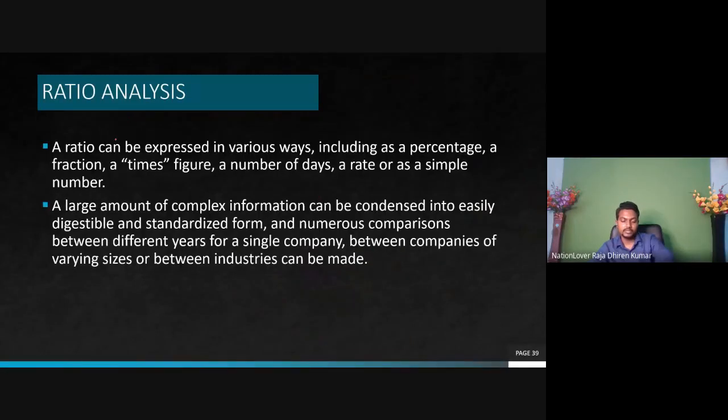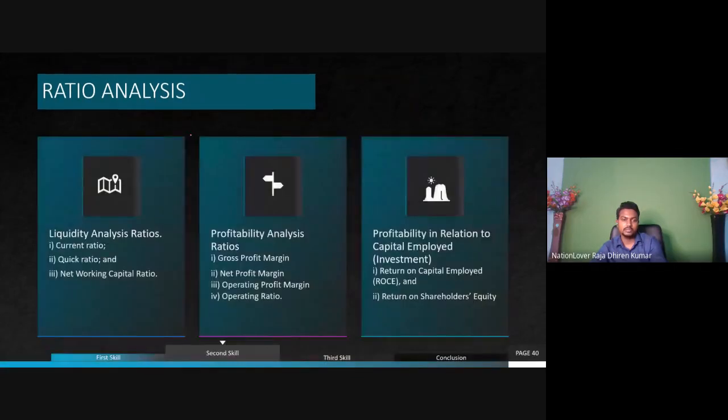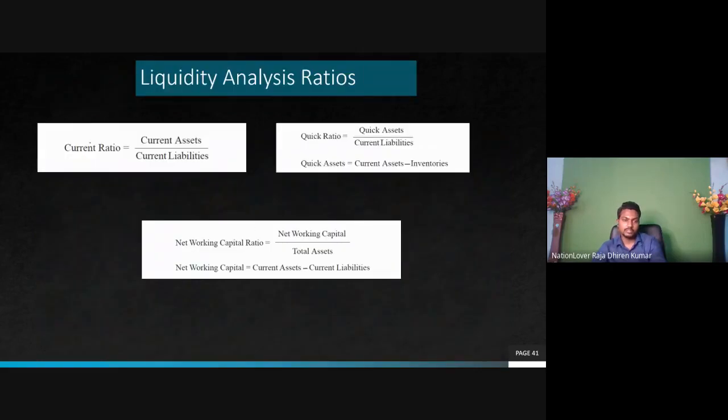Ratio analysis. Now look here. Ratio serves better purposes. I am showing you one ratio. How many types of ratios are there? Liquidity ratio, profitability ratio, and ratio to capital employed. Suppose one thing I am saying, current ratio. This is the name of the ratio, current ratio. That is a ratio of current assets to current liabilities.